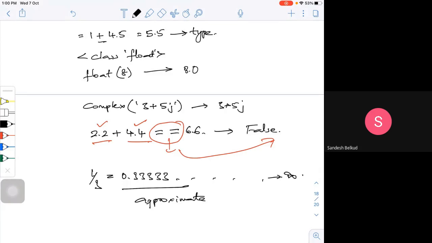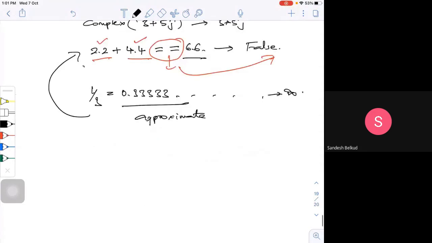Now, what we are trying to do here is check this against a defined number. Whenever you do this, we'll end up with an error. What Python does is something like this: if I take 2.2 plus 4.4, it will give 6.6 followed by zeros, and at some decimal place you may get a 1 or something. That's why this is not equal to 6.6.